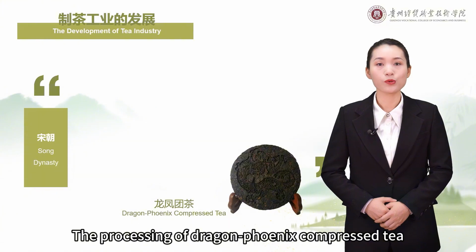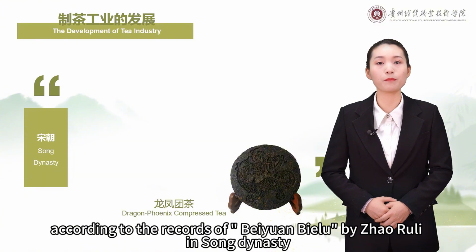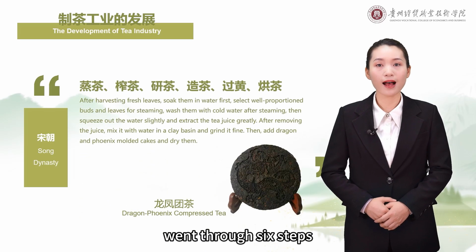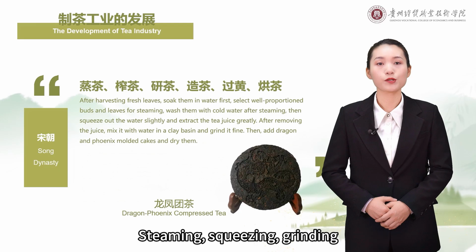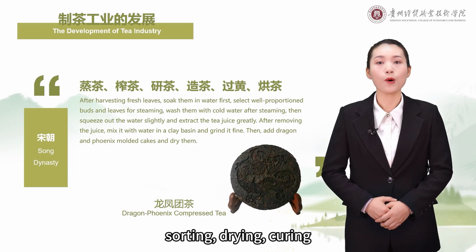The processing of Dragon Phoenix compressed tea, according to the records of Beiyuan Bilu by Zhao Ruli in the Song Dynasty, went through 6 steps: steaming, squeezing, grinding, sorting, drying, and curing.